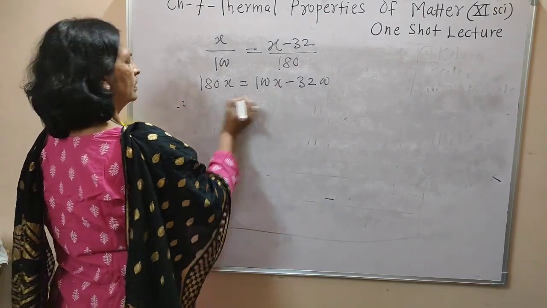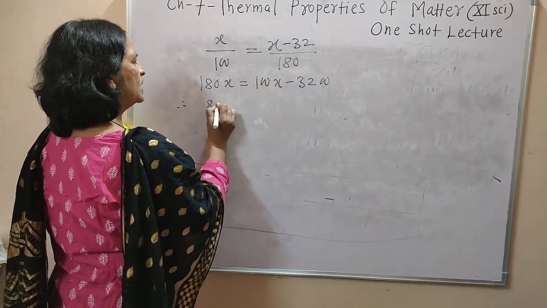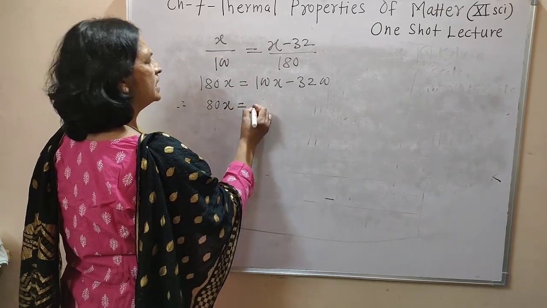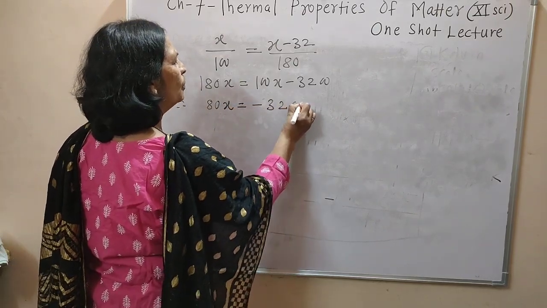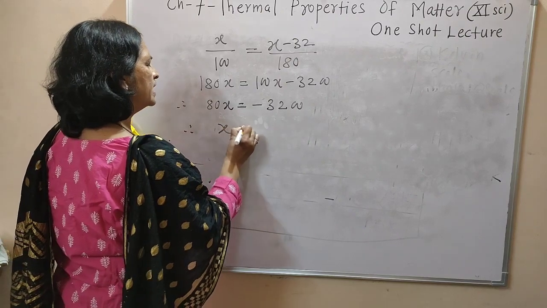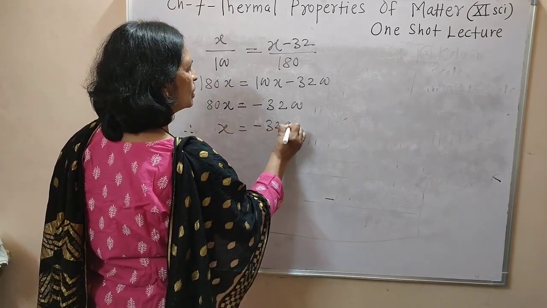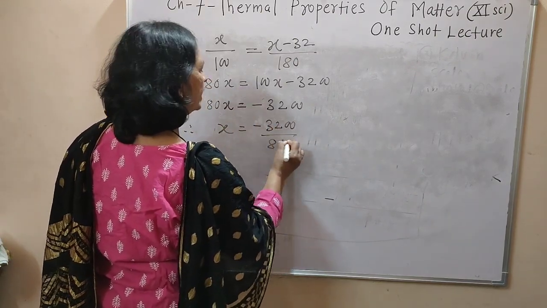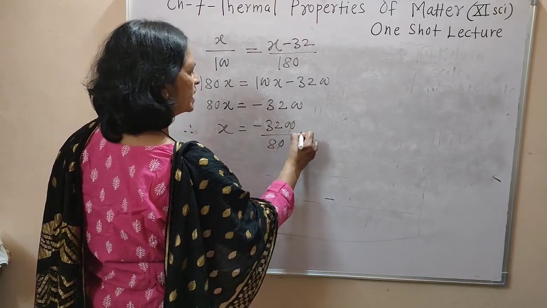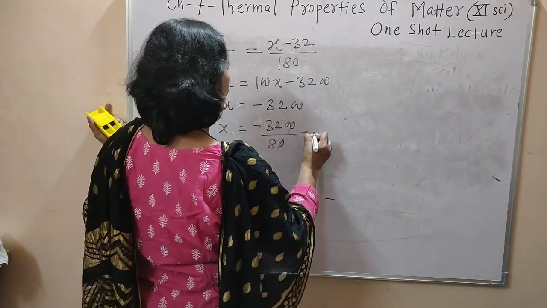Therefore, if we transfer this, 80x equals minus 3200, and therefore x equals minus 3200 divided by 80. This 0 gets cancelled.